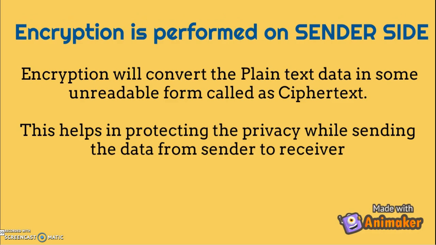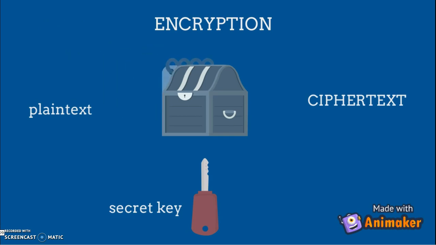Now, encryption is the process which is performed on the sender's side. This process will convert your data from plain text, that is the original format, into some secret format or scrambled format. That secret format is called ciphertext. This helps in protecting the privacy of your data when you are sending your data over an insecure communication channel. As you can see now, plain text is converted into ciphertext with the help of a secret key.